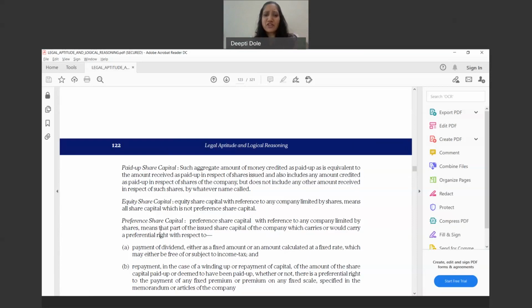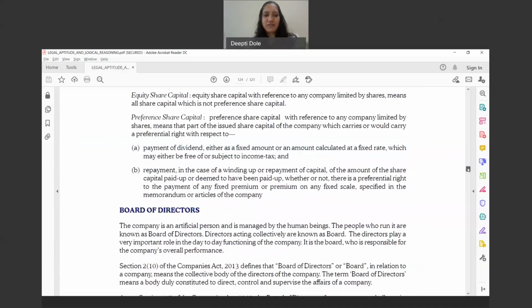Preference share capital means, with respect to a company limited by shares, that part of the share capital which carries or would carry a preferential right. Now please concentrate over here on the words being used: preferential right. What is this preferential right?